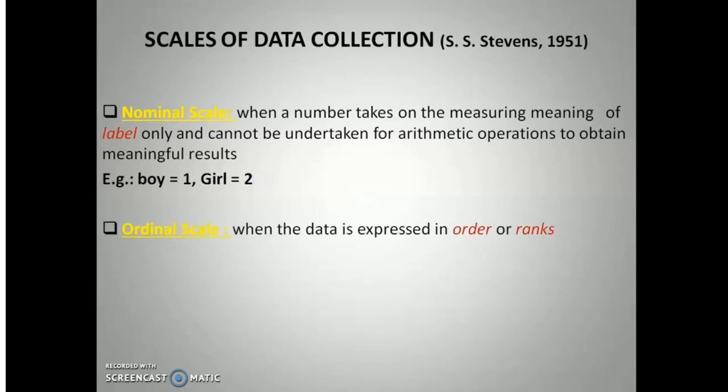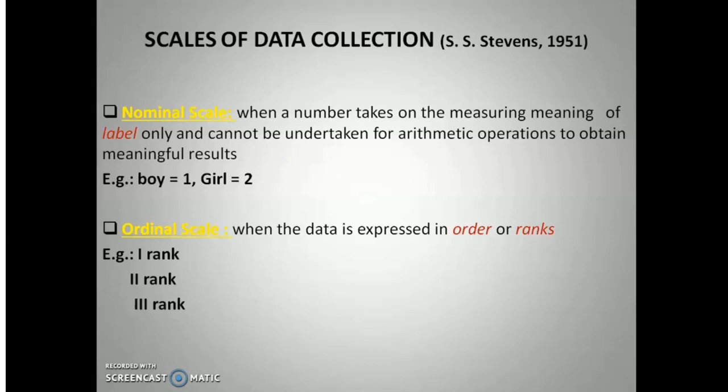The other scale Stevens talked about is the ordinal scale. In ordinal scale, the data is expressed in order or ranks. For example, a student comes first in class with 98% and the teacher assigns him first rank. Another student passes the same examination with 95% and the teacher assigns him second rank.